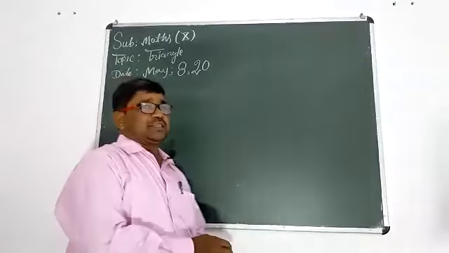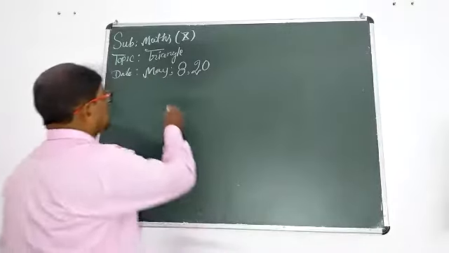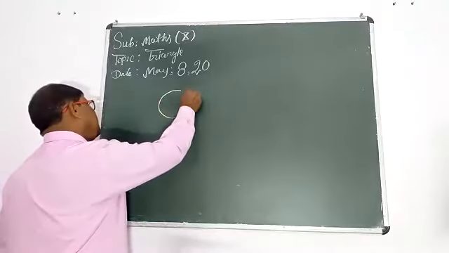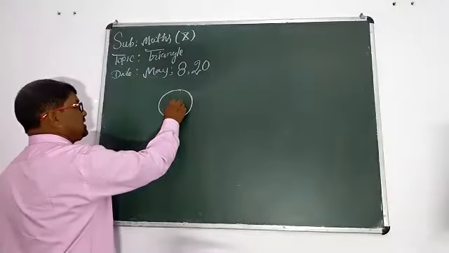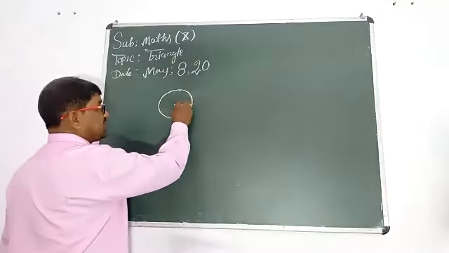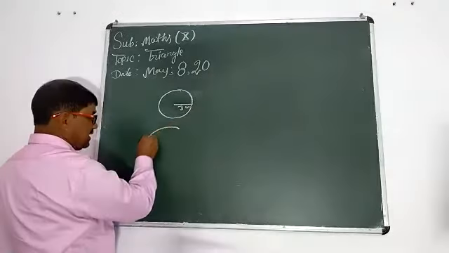In this way, students, we should think about a circle. Suppose that this is a circle. This is its center and its radius is 3 cm. This is another circle.